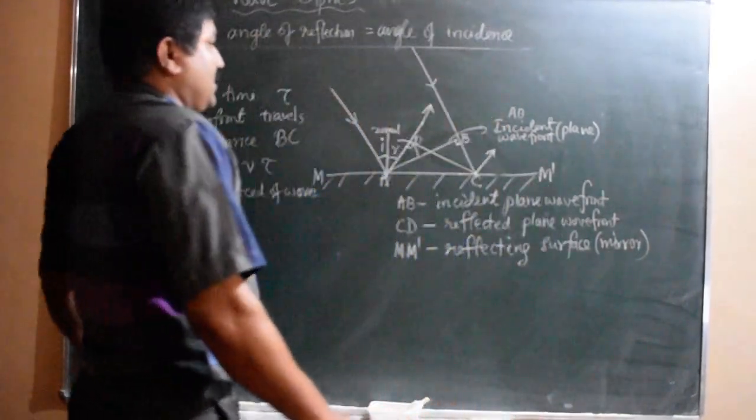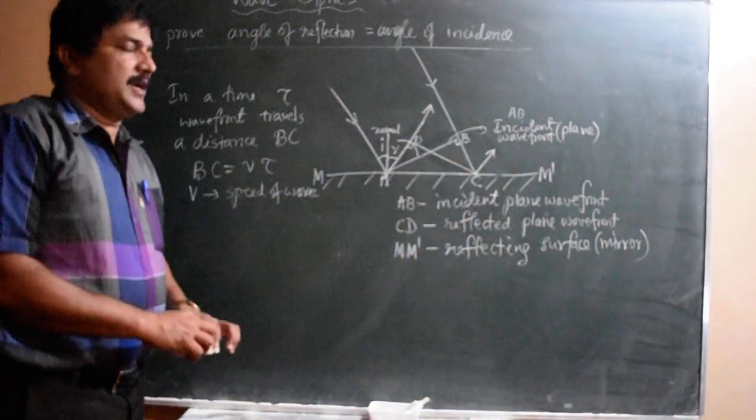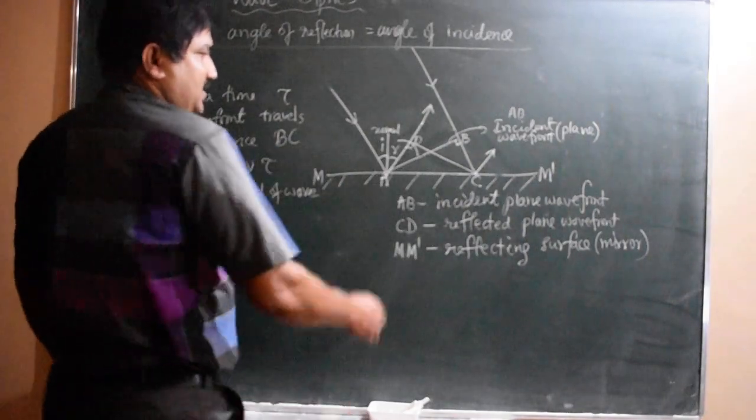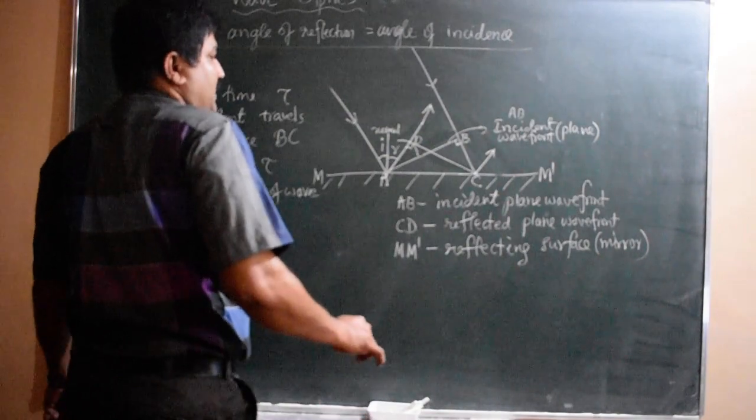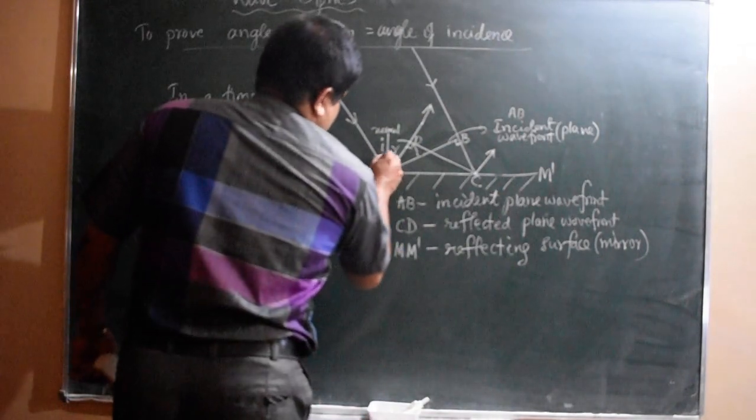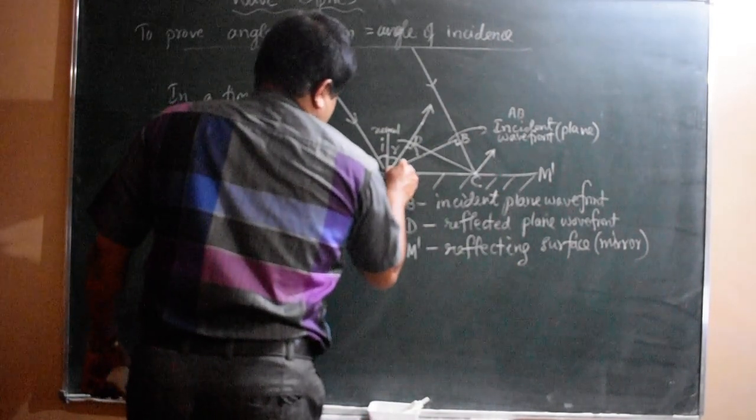Now what we have to prove? Angle I equal to R. Just like that, you cannot say it; we don't know whether it is equal or not. You have to prove it. So this is angle I.